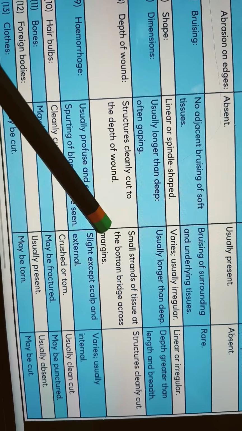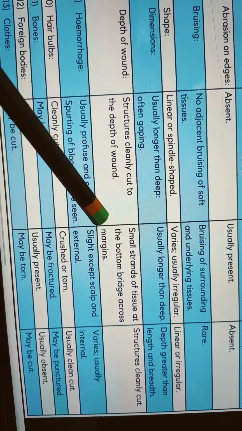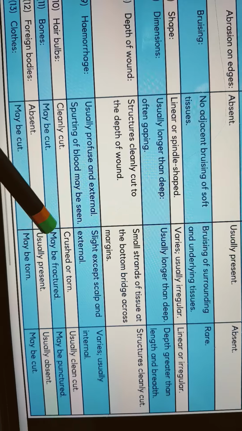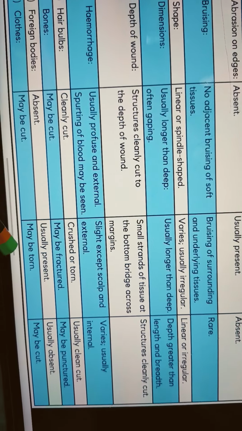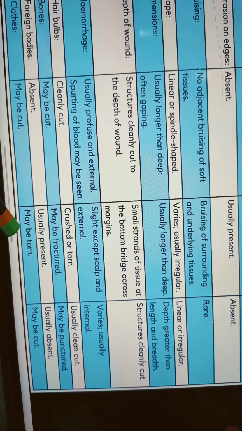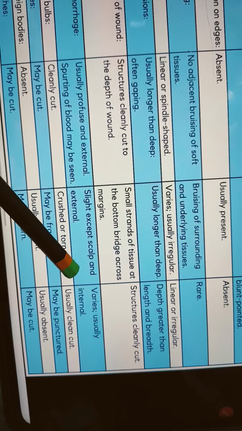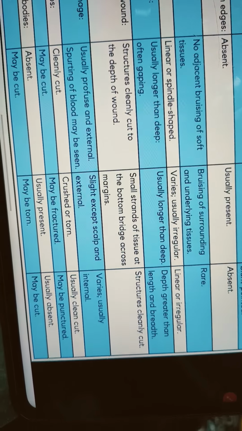In lacerated wounds, small strands of tissue at the bottom bridge across the margins. Tissue bridges will be there in lacerated wounds. Hemorrhage is slight except in scalp and external wounds. Crushed or torn tissue, and fractured bone may be there. Foreign bodies are usually present, and clothes may be torn. Structures cleanly cut varies, usually internal and clean cut. Punctured, usually absent.